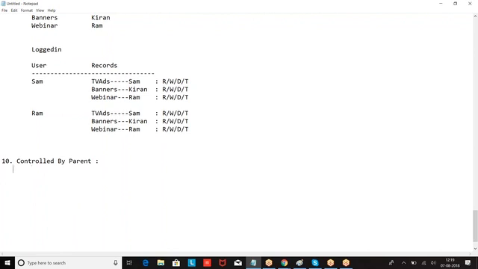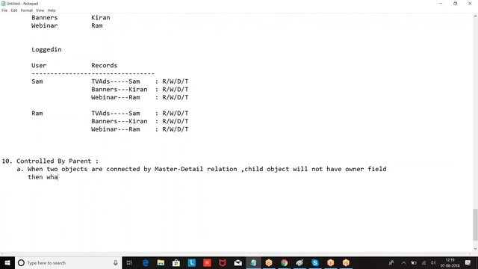Right? So what was this? Two objects are connected by master detail, child object will not have owner field. Then what?